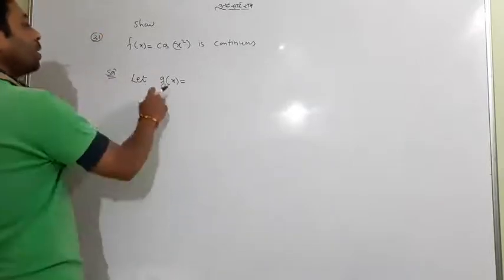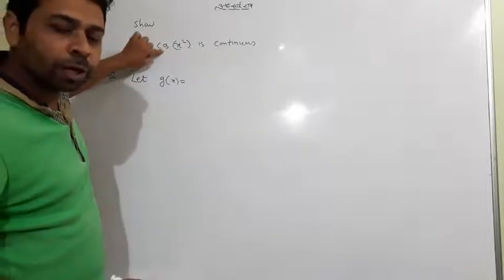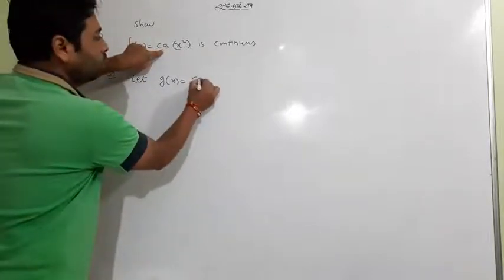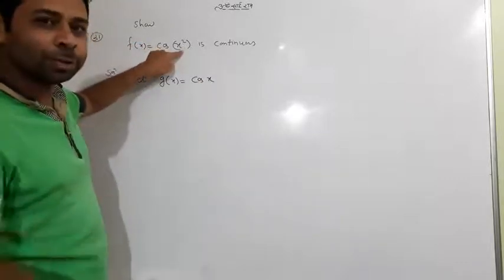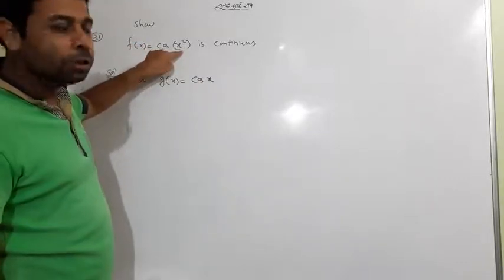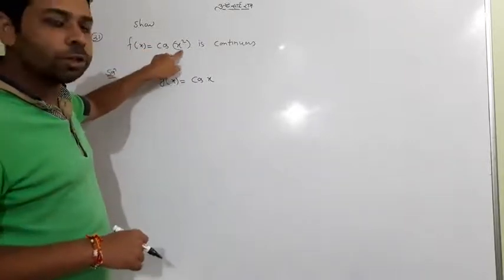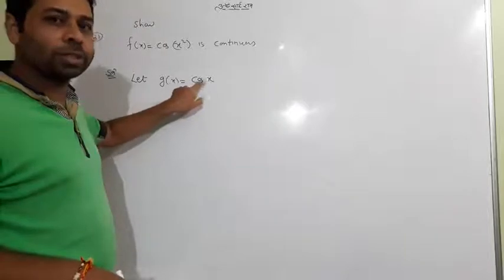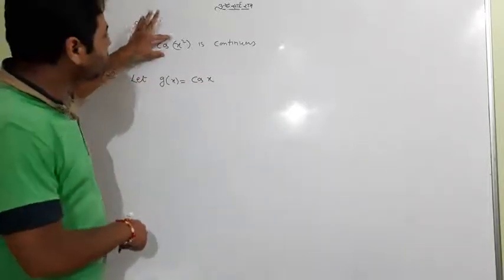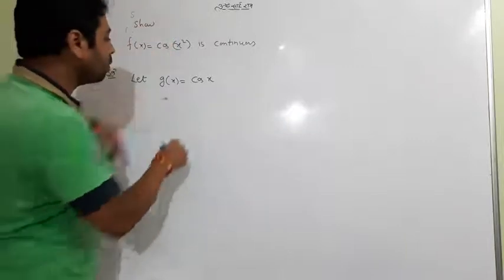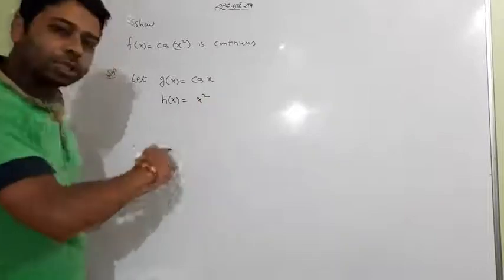So g of x is equal to, first you consider the prior function. What is the prior function? Cos. So you write cos of x. Don't take x square, because it is the second function. So choose the first function, cos. Whatever is written, call it x. Cos x is the main cosine function, which is the first function, and the combined second function is x square, called a second name, like h of x. So this is my combination.